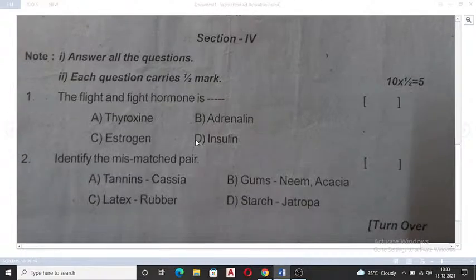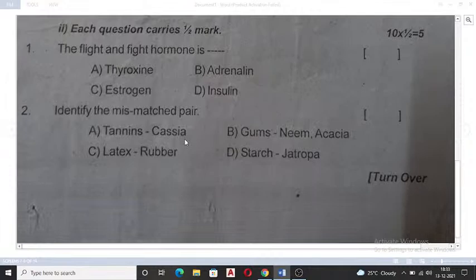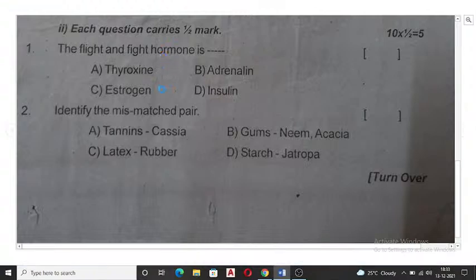So let's begin here. Most of them are choose the correct answers only. Let's see how many of you can give me the answer for this. If you are not available live when I'm taking this, and you're watching my channel later, then also you can answer me. So here you can see, the fight or flight hormone is, what is the right option?